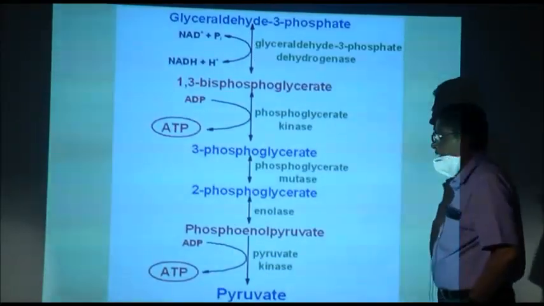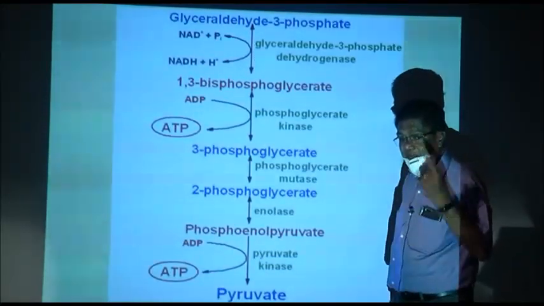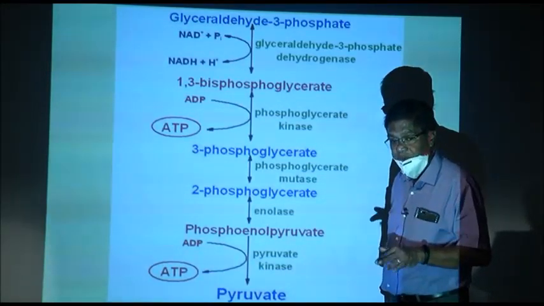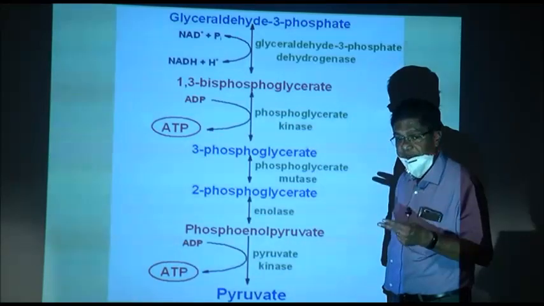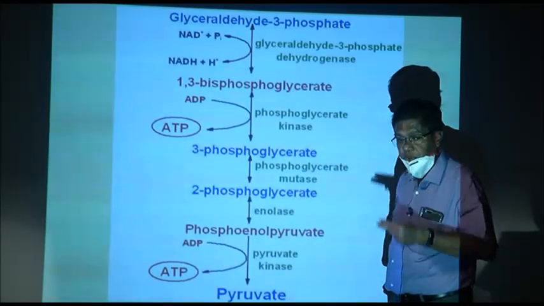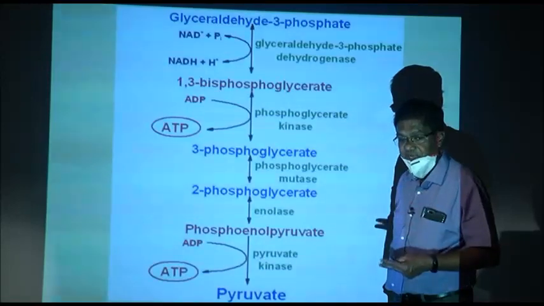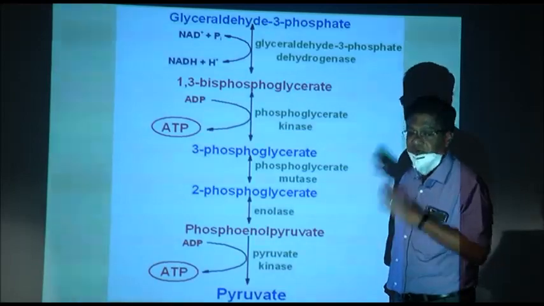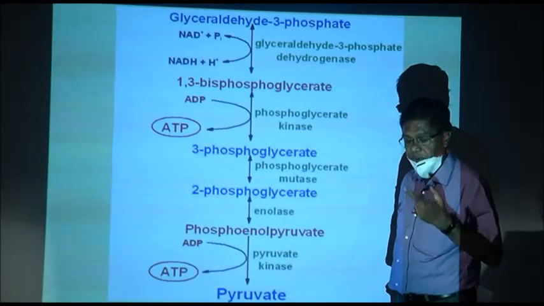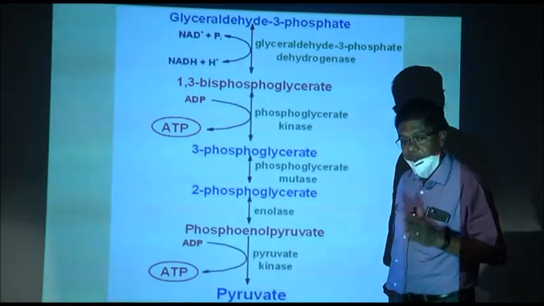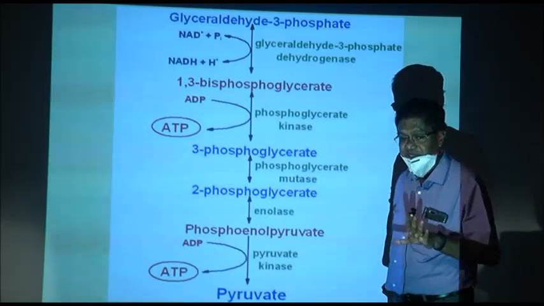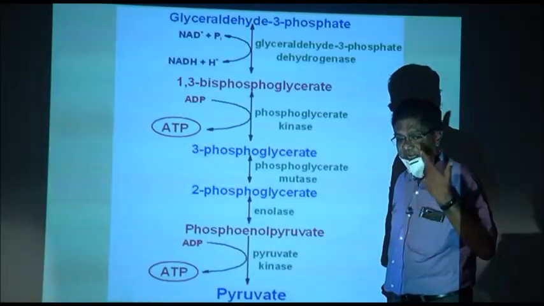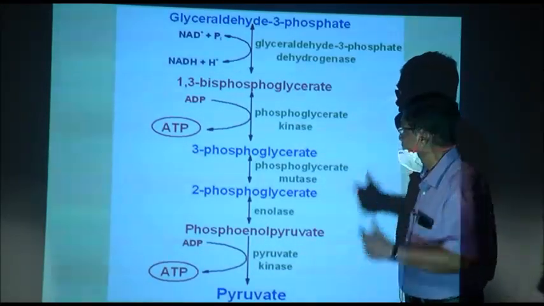Next. So again recall, how many ATP are formed? None. How many ATP are used? 2. One during the conversion from glucose to glucose 6 phosphate and the other during the conversion of fructose 6 phosphate to fructose 1,6 biphosphate. 2 ATP are used, 2 phosphates are added in the presence of 2 kinases. One is hexokinase and the other is phosphohexokinase.